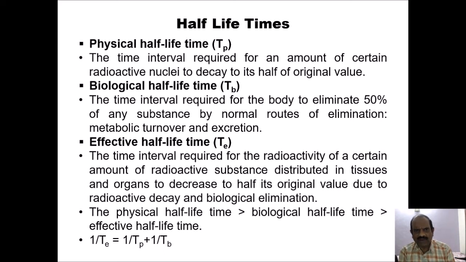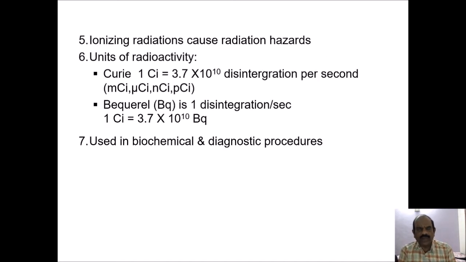The physical half-life time is more than the biological half-life time, and that is more than the effective half-life time. Now effective half-life time is given by 1 by TE is equal to 1 by TP plus 1 by TB. Ionizing radiations cause radiation hazard that we are going to study.